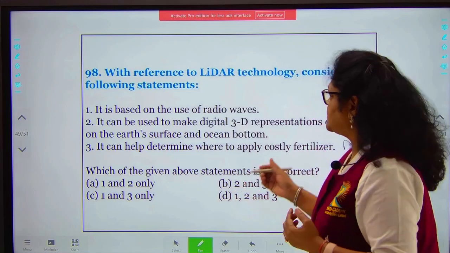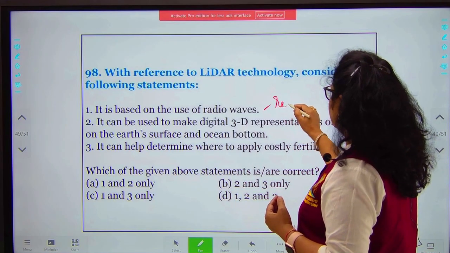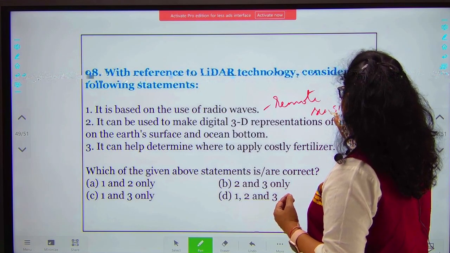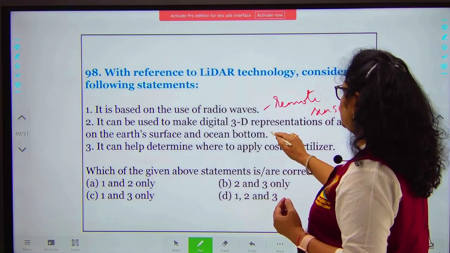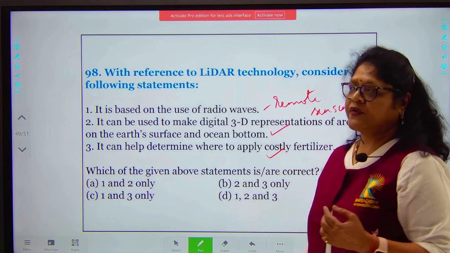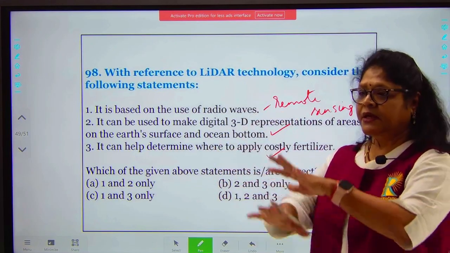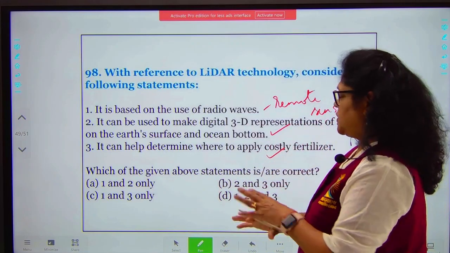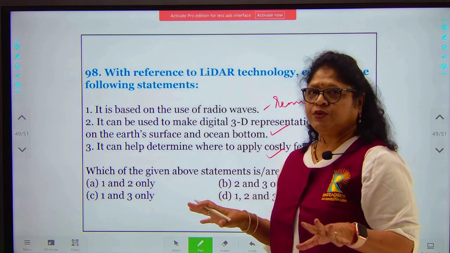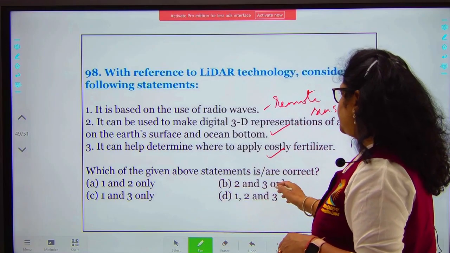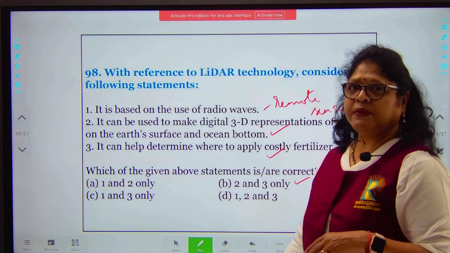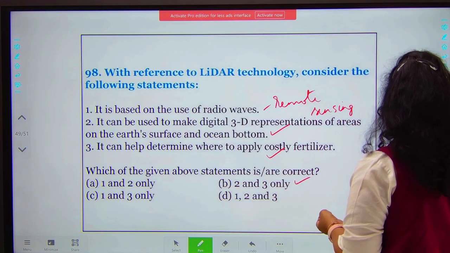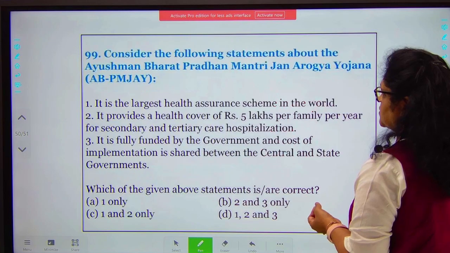It is a remote sensing method. So when you are remotely sensing, you can make 3D and you can also apply lasers where necessary, because with the 3D you can have a clear picture of the whole scene or structure which you are aiming at. So here your 2 and 3 will be your options, because 1 is the wrong answer. So B will be your option for this question.